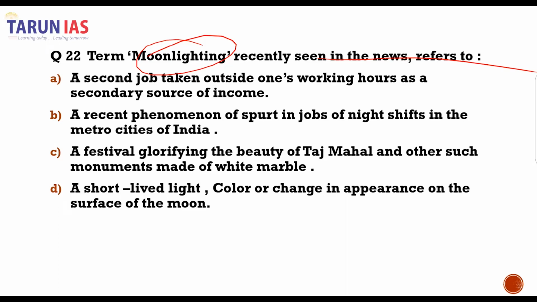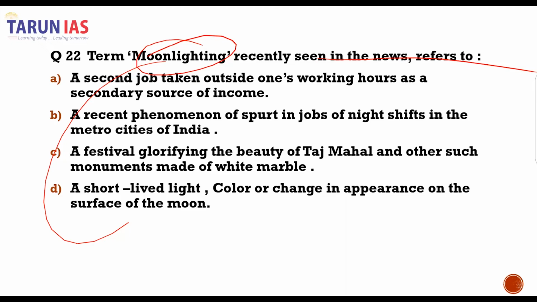Now, this moonlighting phenomenon was recently in the news because there have been many instances where people who are working currently in an economic establishment have started to work in another establishment without the permission of their current employer. This is considered an unethical practice by many establishments, for example Infosys.